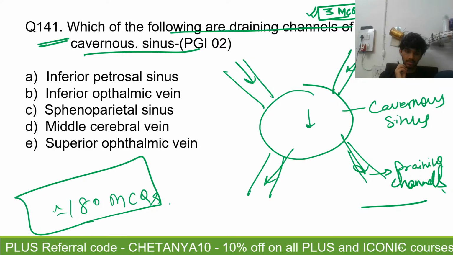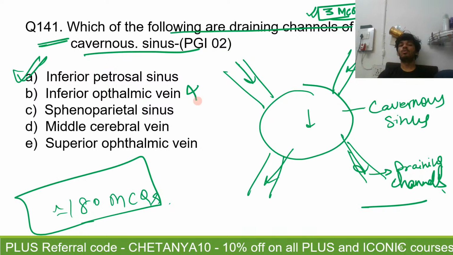Question 141, the answer is, there's only just one answer, alright, first of all, no multiple answers. There's only one answer. The one answer is inferior petrosal option, right?